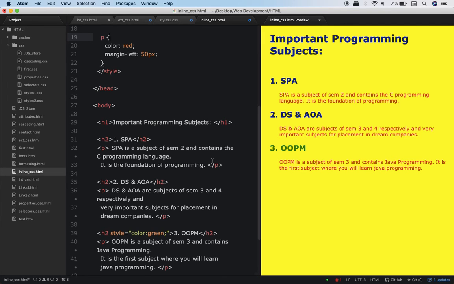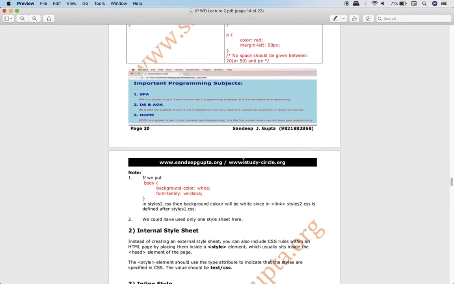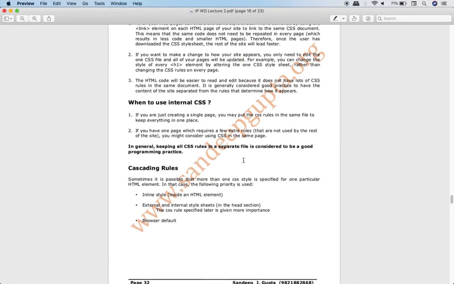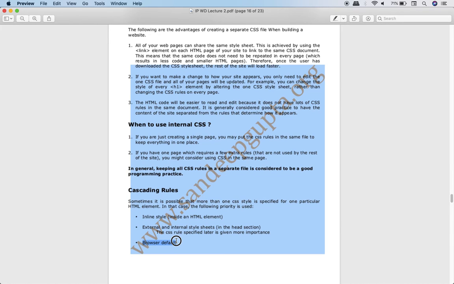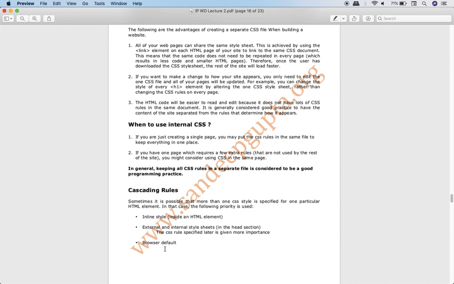In fact, there is a topic over here which is called cascading rules. So basically what these cascading rules tell us is that a web browser will give utmost importance to inline CSS. If inline CSS is not there, it will give importance to internal CSS. If internal CSS is not there, it will give importance to external CSS. And if that is also not there, then the browser will apply its default CSS.